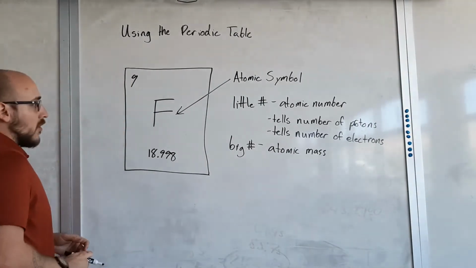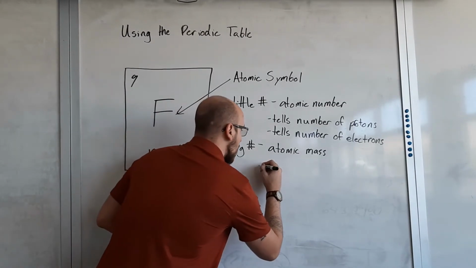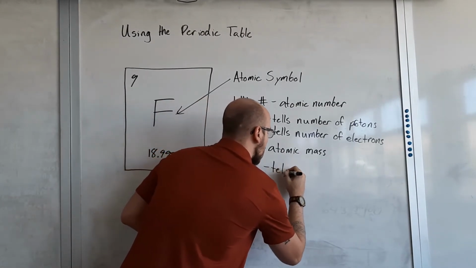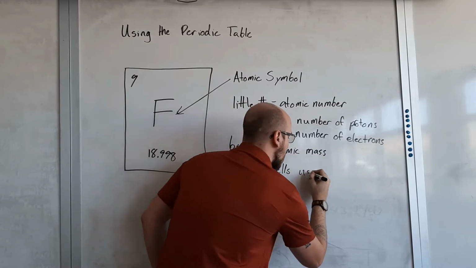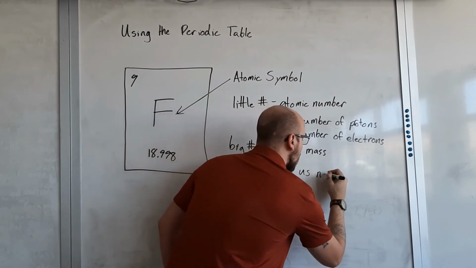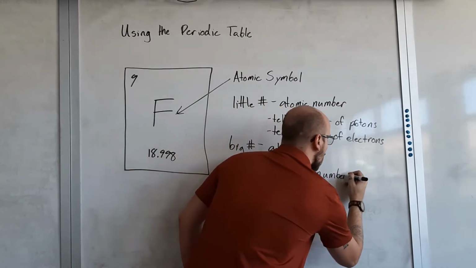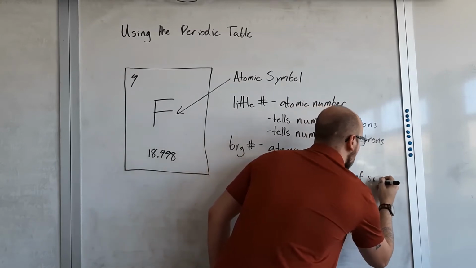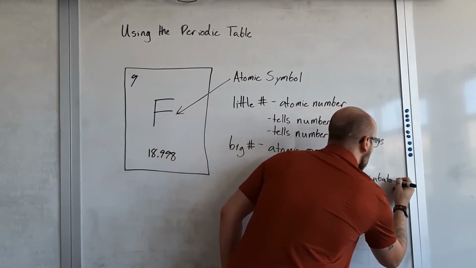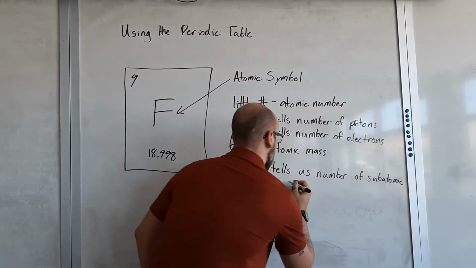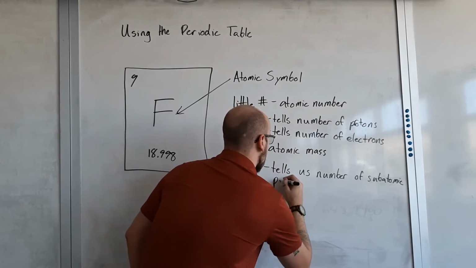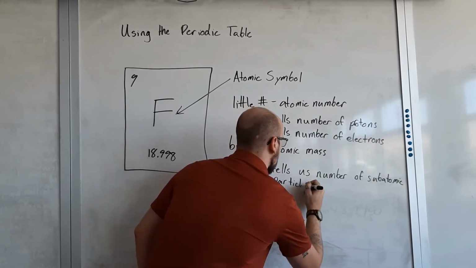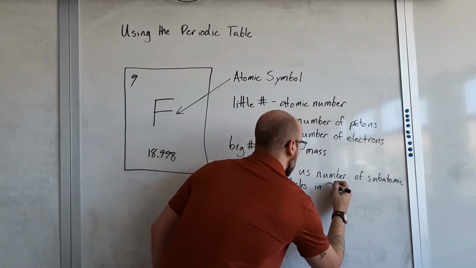So this tells us the number of subatomic particles in the nucleus.